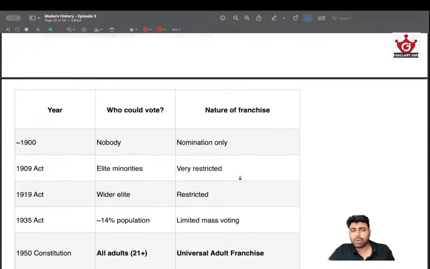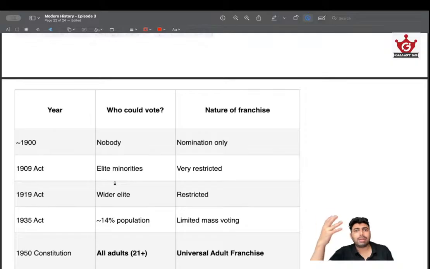And it's worth noting who all could vote, like the general trend of voting in India. It's worth knowing because this has got slight application in polity as well. In 1900, absolutely nobody could vote. It was fairly a nomination process. And in the 1909 Act, elite minorities could vote. This is the first time, in the Minto-Morley reforms, that voting has been introduced. And only elite minorities, those who were educated, those who had this much property, were eligible to vote.